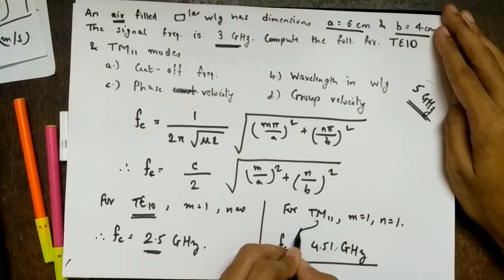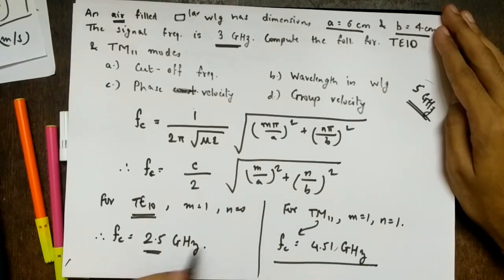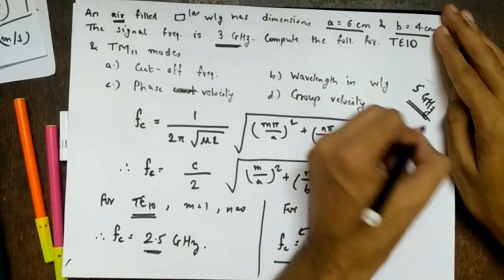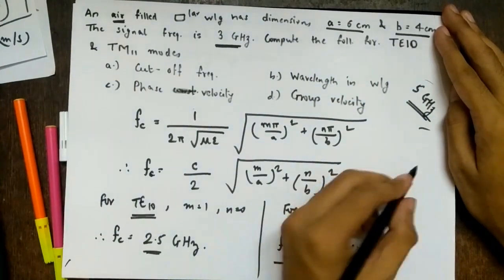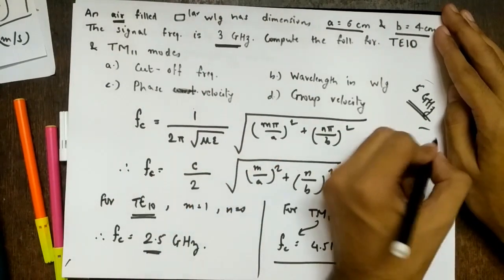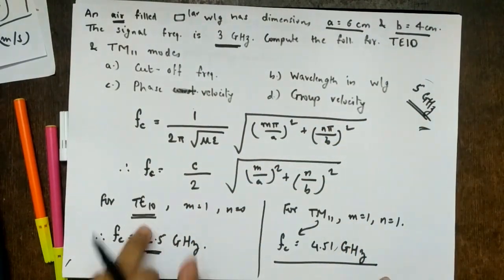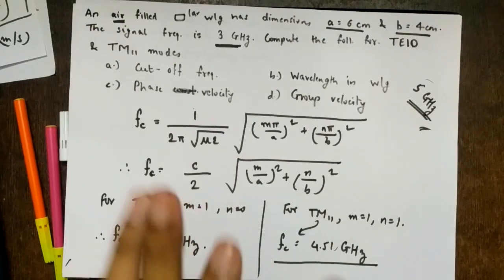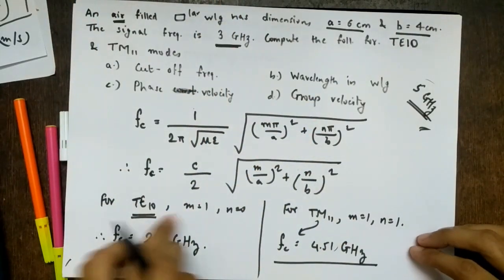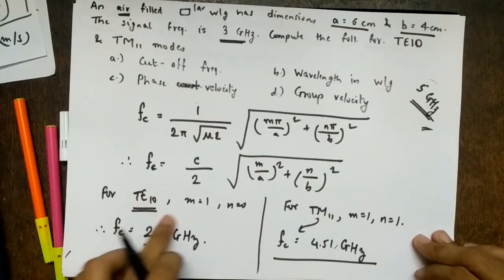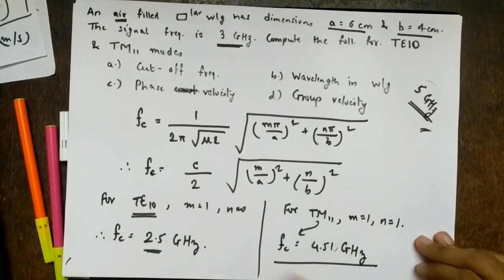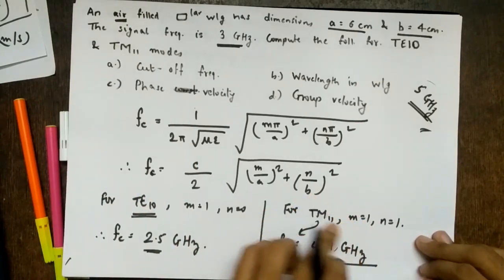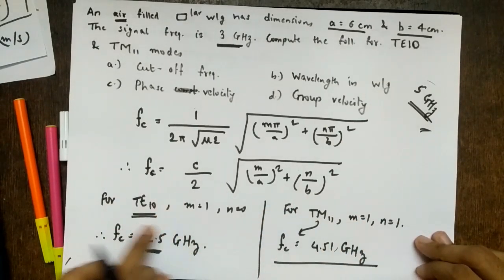For TM11 the cutoff frequency is 4.51 gigahertz, and 5 is greater than 4.51, so this will propagate. And 5 is again greater than 2.5 corresponding to TE10, so this will propagate too. So both modes will propagate inside the waveguide. Some power might go in this and some in this, but most of the power will go inside this mode and less power inside the other mode. Why? Because this is the dominant mode.